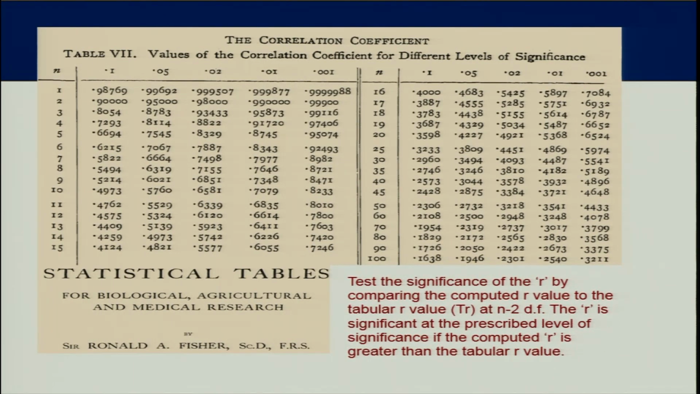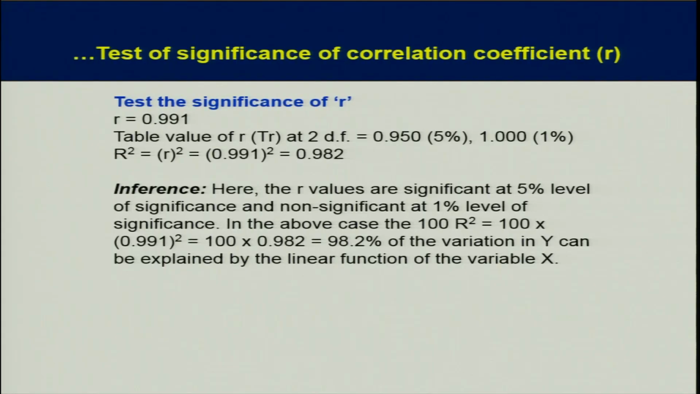We also have R tables, correlation coefficient tables, available at different levels of significance: 0.1, 0.05, 0.02, and so on. And you also have the number of pairs of observations, 1 to any. So depending upon your pairs of observations, you can find out the value of R. If your calculated value of R is more than the table value of R, then it is significant, otherwise it is non-significant. So testing the significance of R is easy.